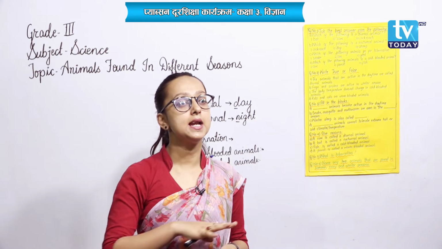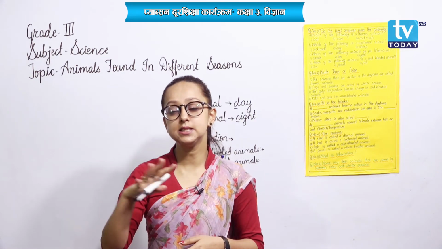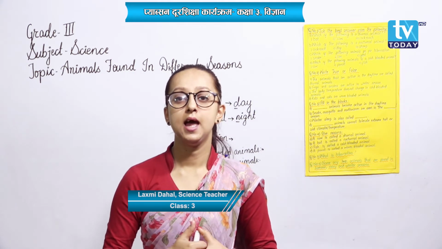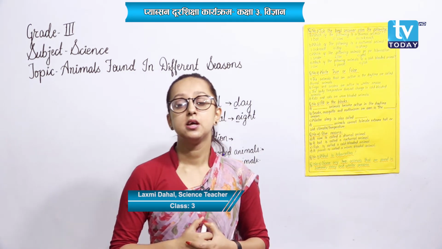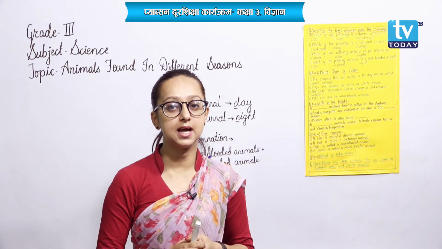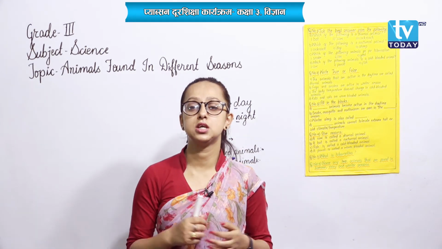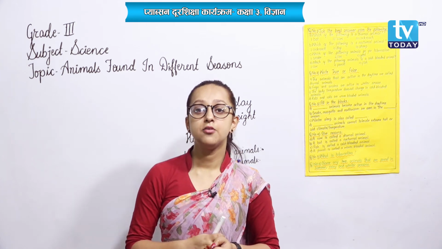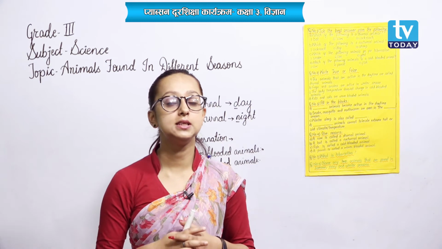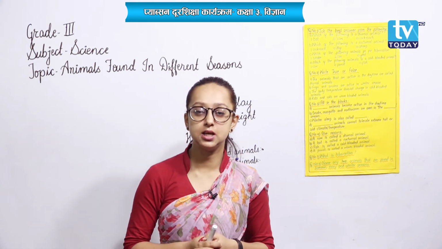Now, the animals that remain active during the daytime are called diurnal animals. That is, the animals that we can easily see during the daytime are the examples of diurnal animals. And nocturnal animals, the animals that remain active during the night time, are called nocturnal animals. For example, tigers, cockroach, bat, moth, these are examples of nocturnal animals.